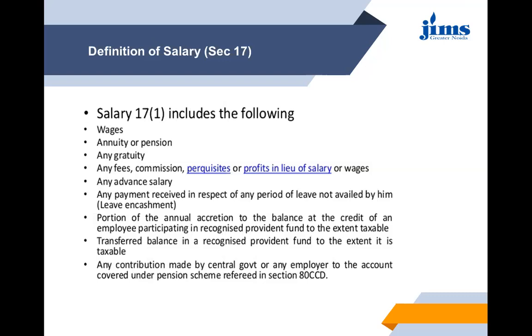From this gross salary, there are a few deductions allowed under section 16. Under section 16, there is a standard deduction to a maximum extent of rupees 40,000. Second is the deduction for entertainment allowance, which we will see later. Then the deduction on account of any sum paid towards tax on employment, that also we'll see. After allowing these deductions, we arrive at the total income under the head salary.